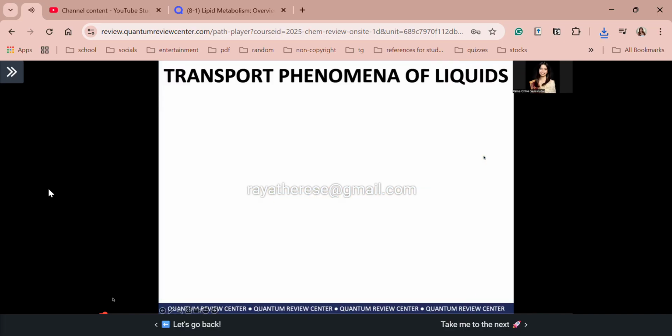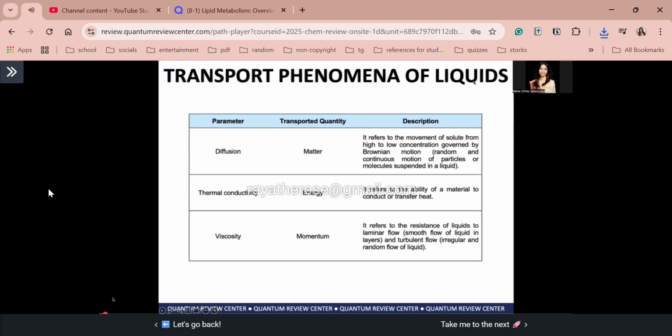Ayan, guys. So for the transport phenomena of liquids, there are three parameters. First is diffusion. In diffusion, guys, matter is being transported, right? It refers to the movement of solute from high to low concentration. Okay? And this movement is governed by Brownian motion. So when we say Brownian motion, it is the random and continuous motion of particles or molecules as they are suspended in liquids.